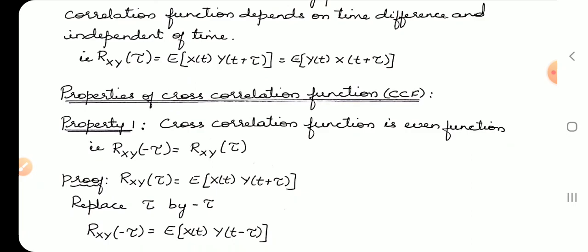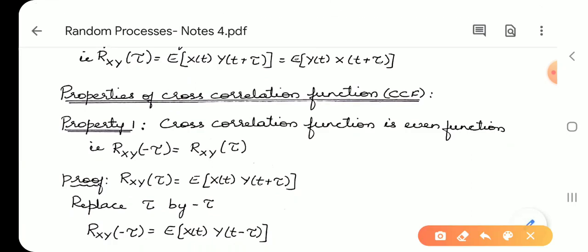Cross correlation function is an even function. The same thing we have studied regarding the autocorrelation function also. Autocorrelation function is also an even function. Here the cross correlation function is an even function, that is Rxy(minus tau) is equal to Rxy(tau). Let us prove this by the definition of the CCF, that is cross correlation function.